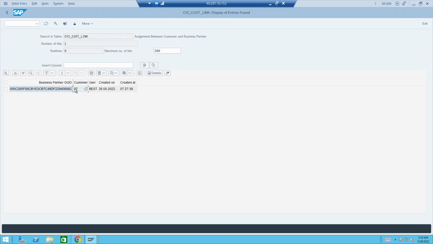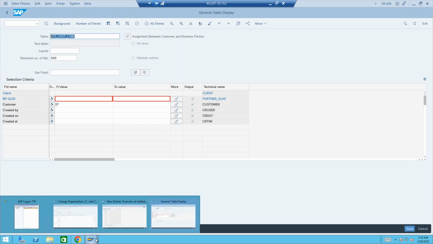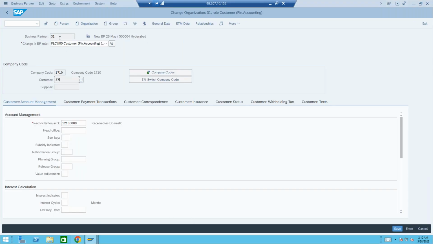Okay, I pass on the customer number and you could see the system has generated a BPGUID. Now we know what the BPGUID is. Let me copy this BPGUID and go back to the business partner table. At the time of creation, we first created the business partner, then extended the business partner to customer.